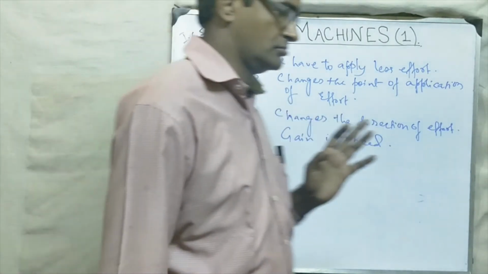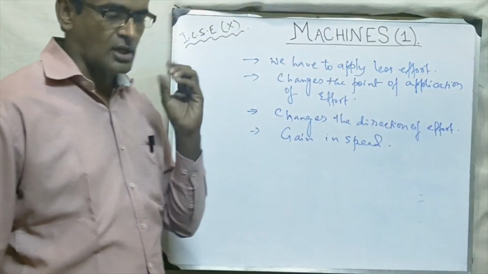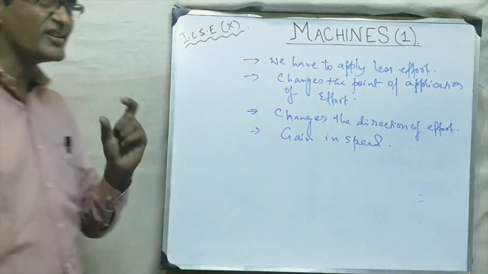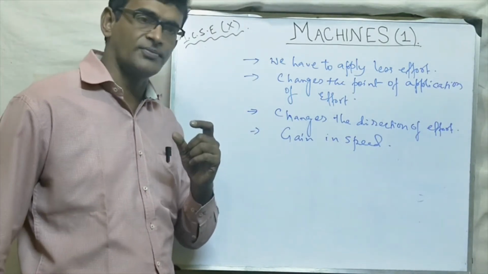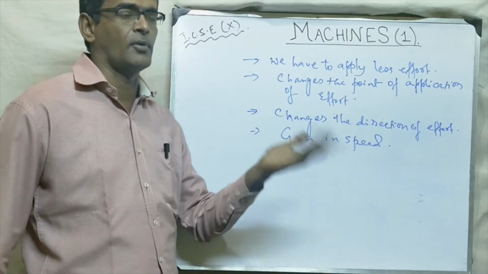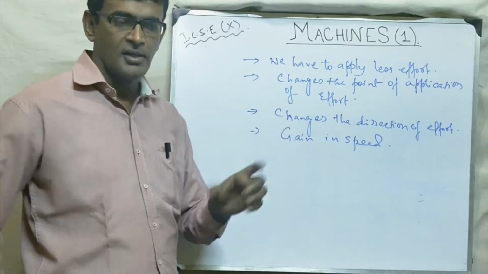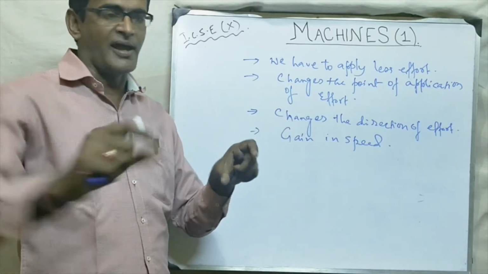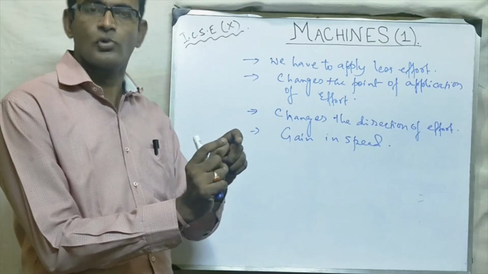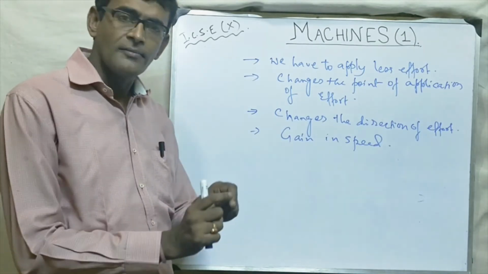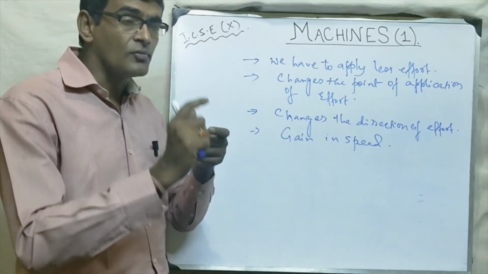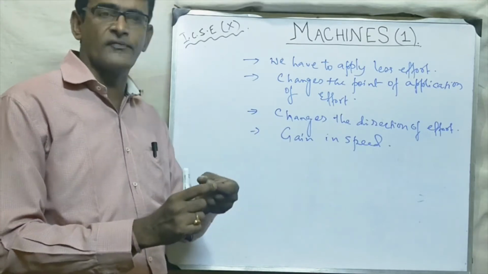Let me give an example. The scissors used for cutting cloth. You must have seen them at home or at the tailor. The blades are bigger and the handle is smaller. Okay. Why? Because you have to give more effort.